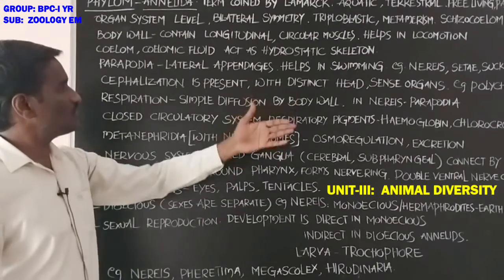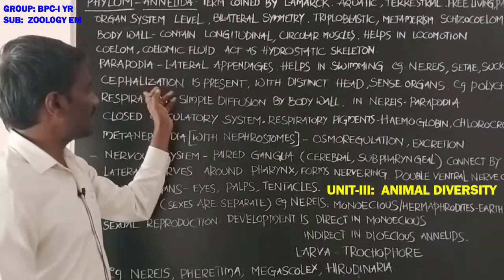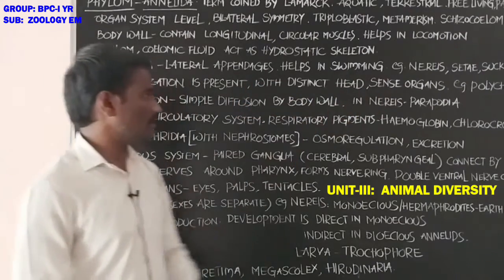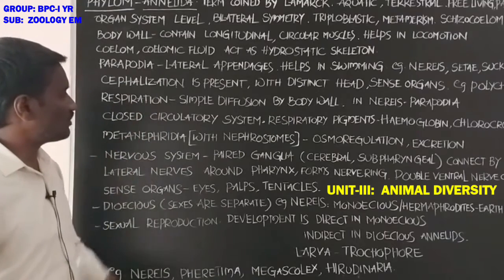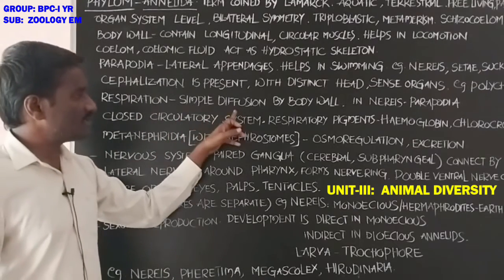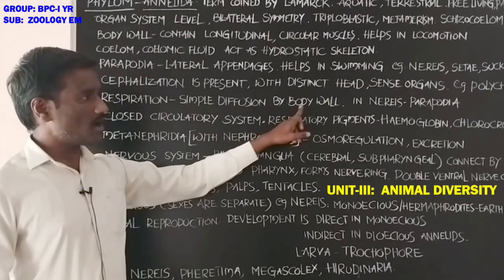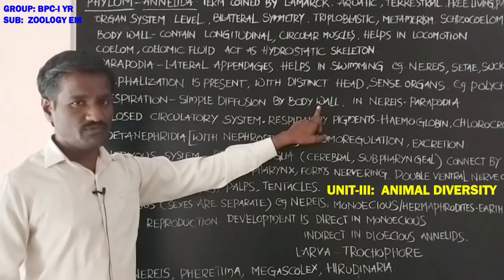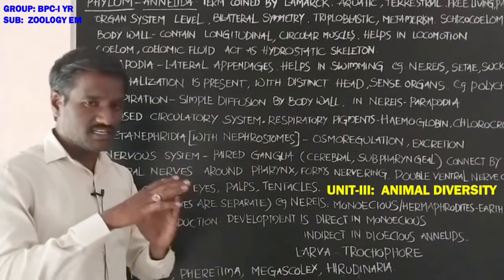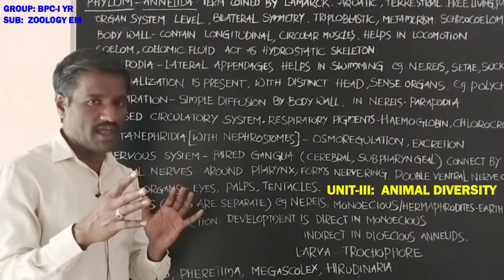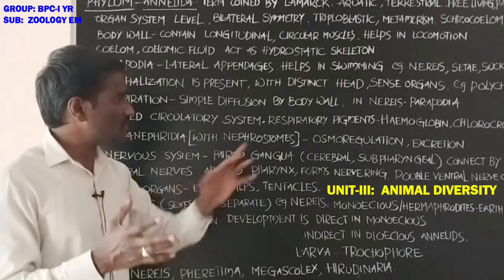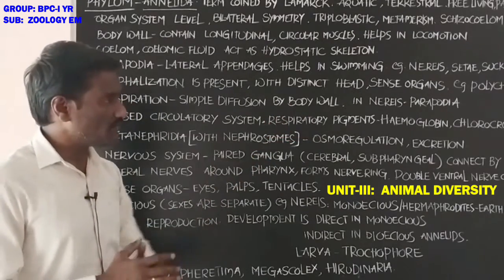Student, polychaetes show cephalization, with a head and sense organs. Next, respiration. Respiration is by simple diffusion through the body wall, with exchange of oxygen and carbon dioxide by simple diffusion.